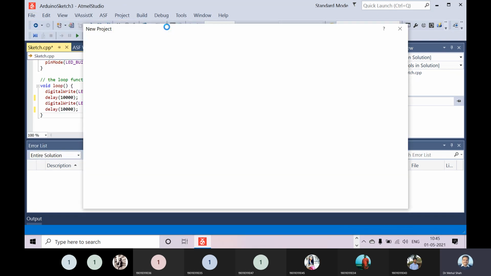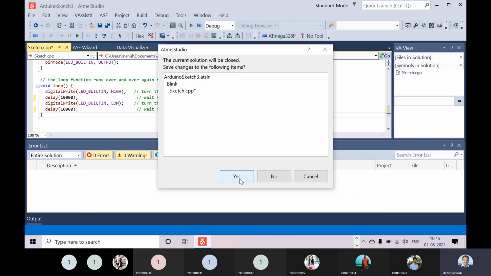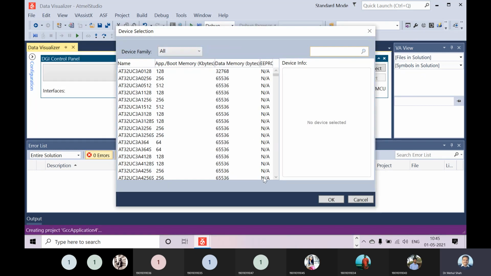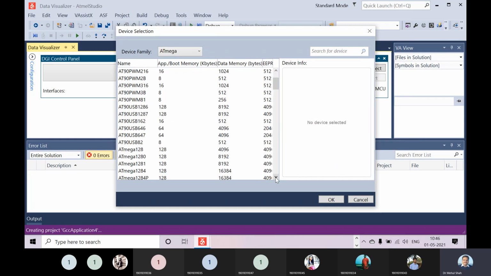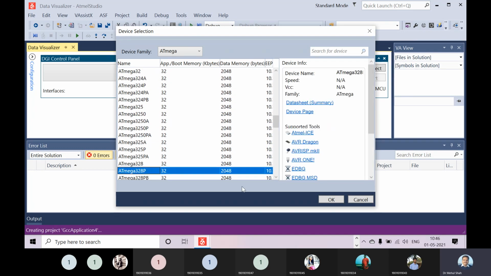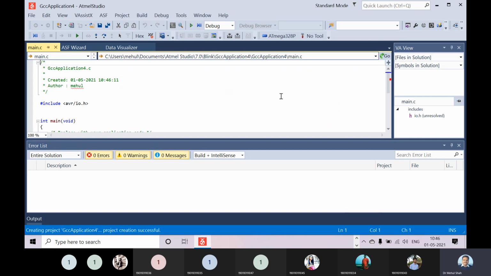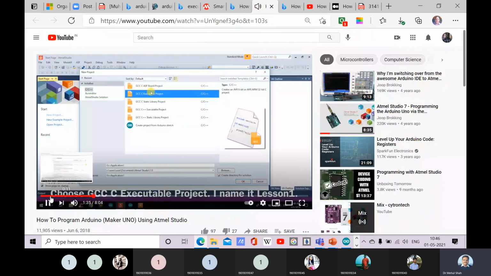But this is one way. Another way is using project, and instead of creating a project from an Arduino sketch, we can go for a GCC C executable program project, right? Here a new program will open. Here we have to select ATmega, and we have to select ATmega328P, right? This will be the new window. Now here we have to follow the procedure as per the previous.